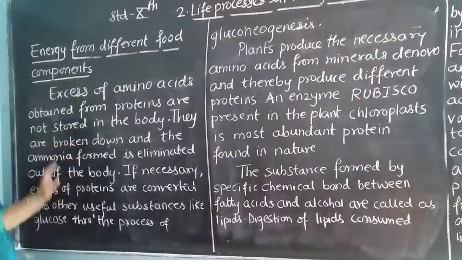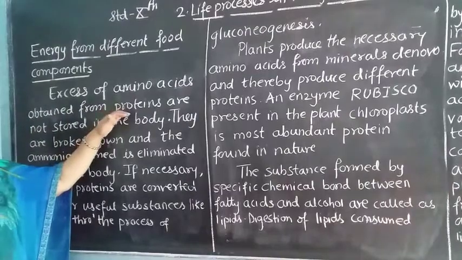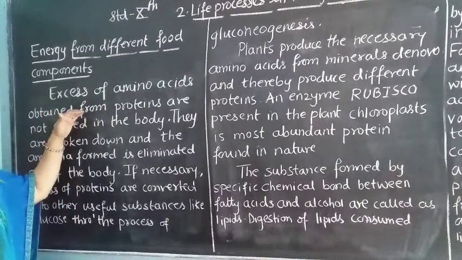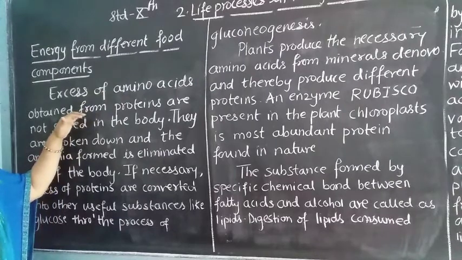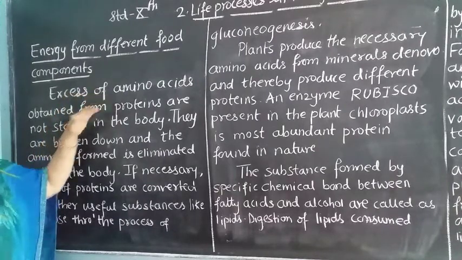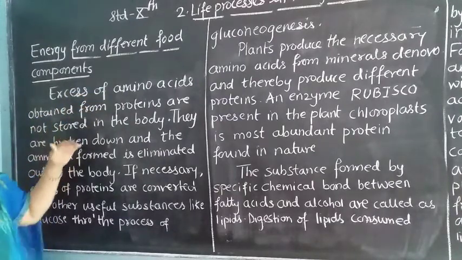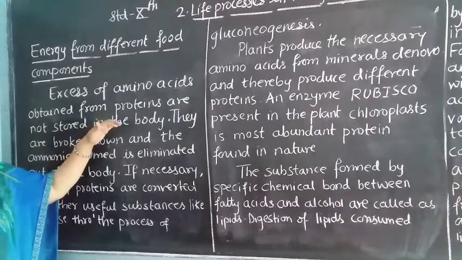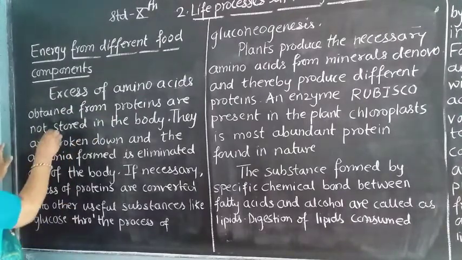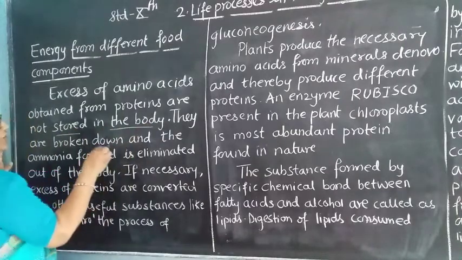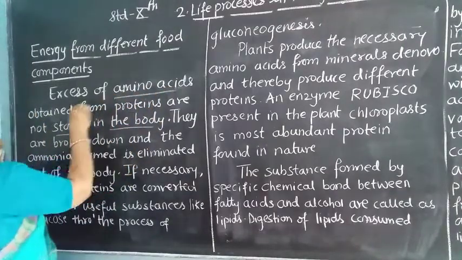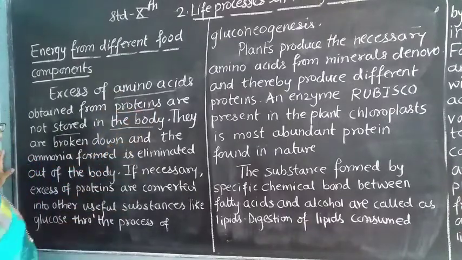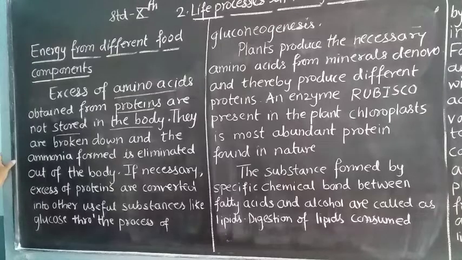Excess of amino acids obtained from proteins. We know that when proteins are digested, we get amino acids. Excess amino acids obtained from the proteins are not stored in the body.